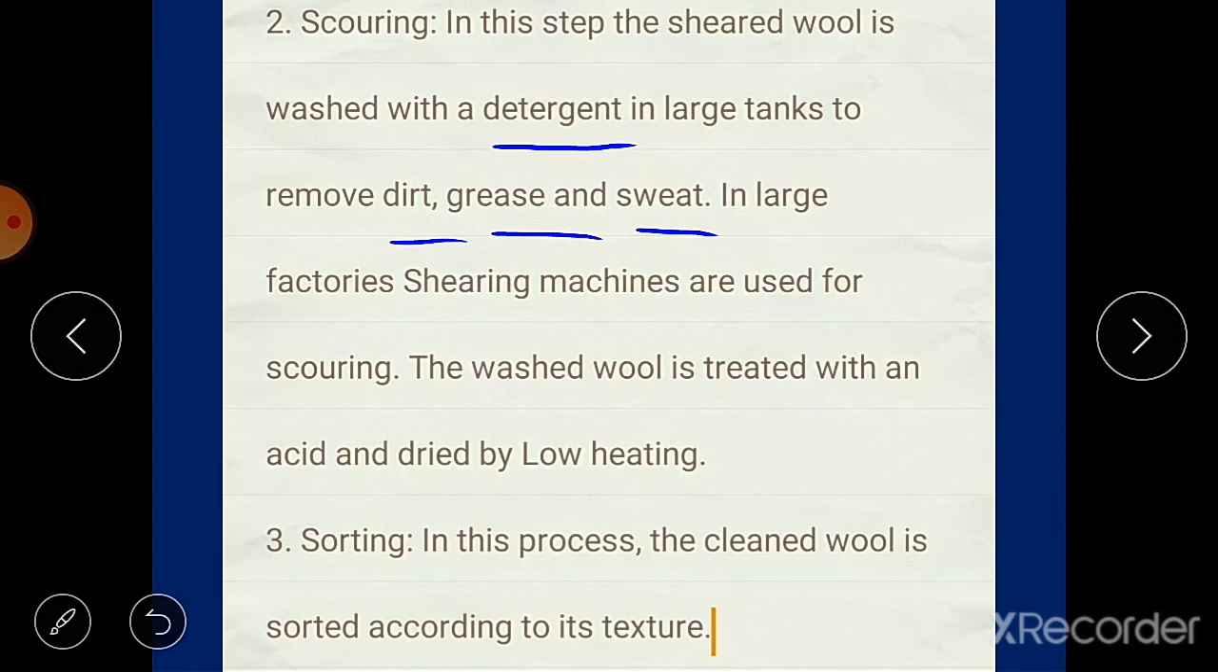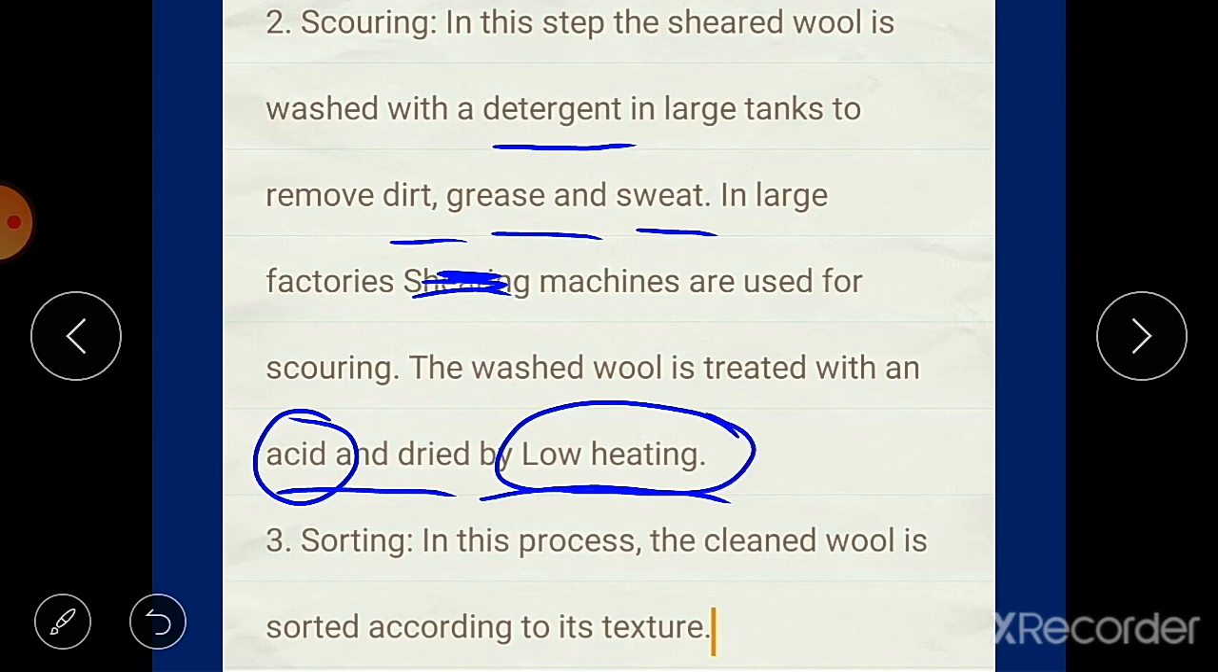So in large factories, machines are used for scouring. Not shearing machine, sorry, only the machines are used for scouring. The washed wool is treated with an acid and then dried by low heating. When the wool is washed, it is treated with an acid, and then it is dried with low heating. Low heating means it is dried at low temperature.